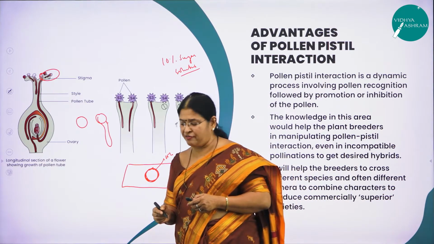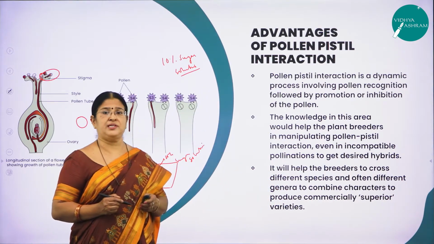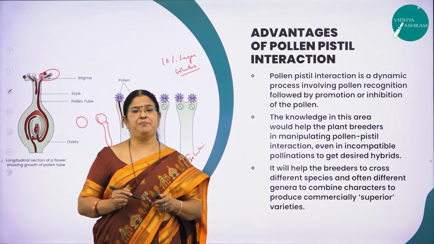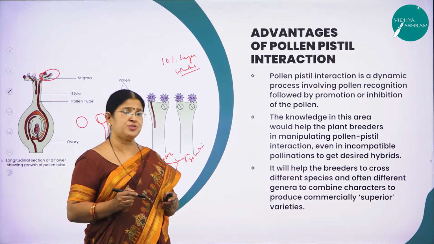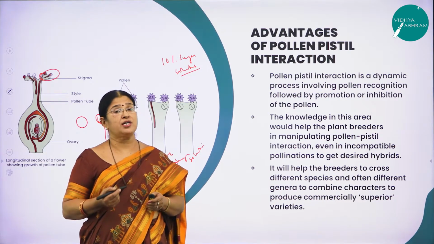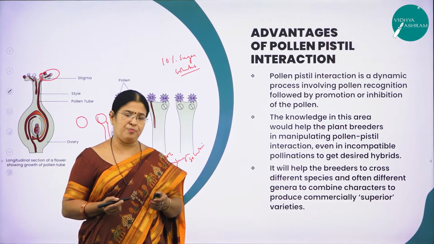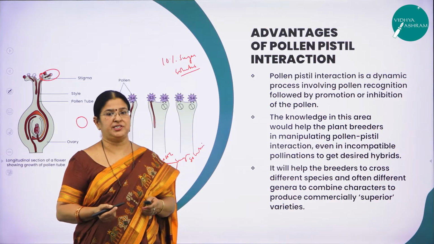So, advantages of pollen pistil interaction. The knowledge of this pollen pistil interaction will definitely help the plant breeders in manipulating the pollen pistil interaction to produce what? The plants of their desire. Actually, this is called cross pollination. This is called induced cross pollination, or you can also call it controlled pollination, right?